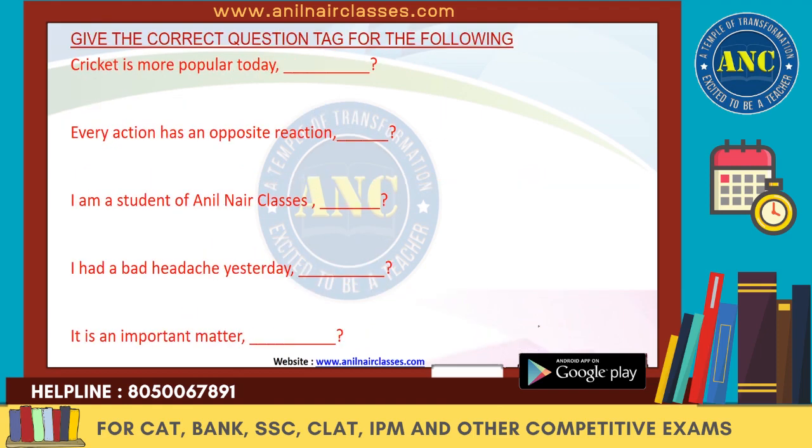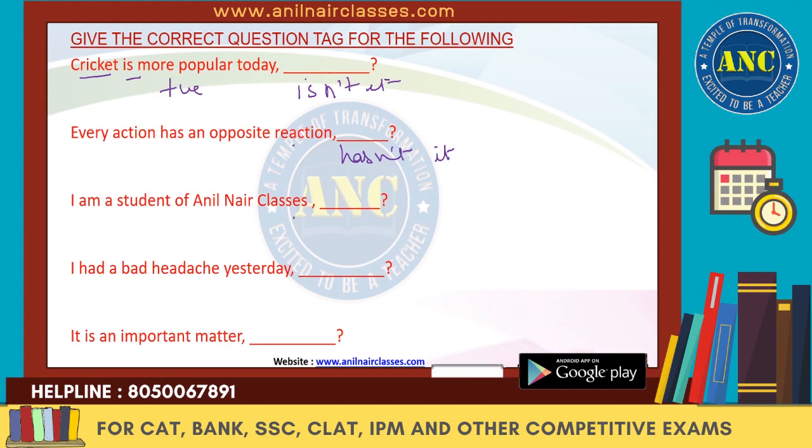Now we have to give the question tag for some of the questions. The first one, cricket is more popular today. Cricket is singular, and it's a positive sentence, so the question tag has to be negative. So it will be, isn't it? Every action has an opposite reaction. It is singular, so it will be hasn't it. I am a student of ANIL NAIR classes.